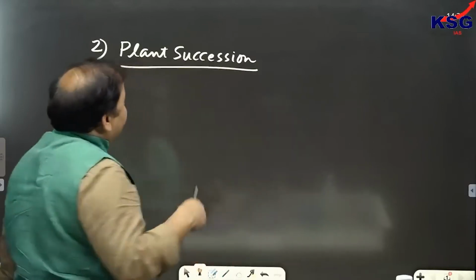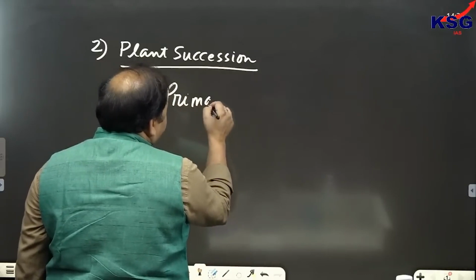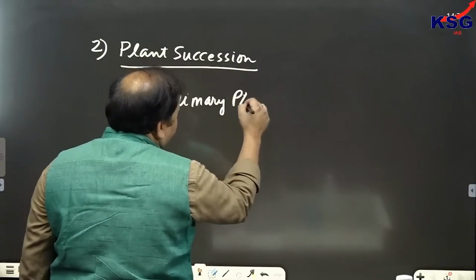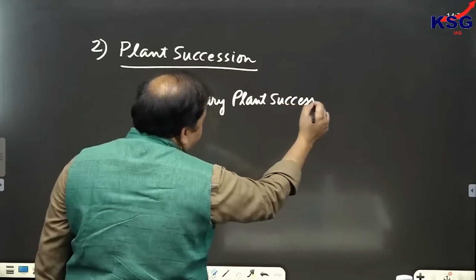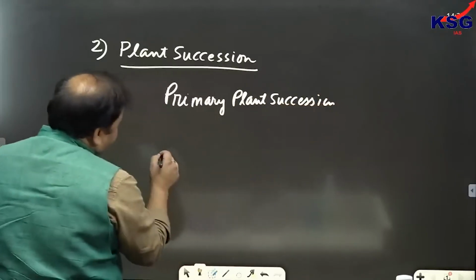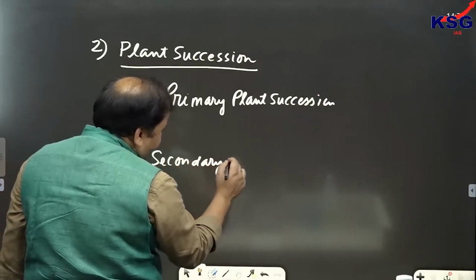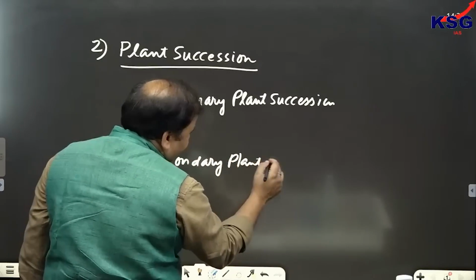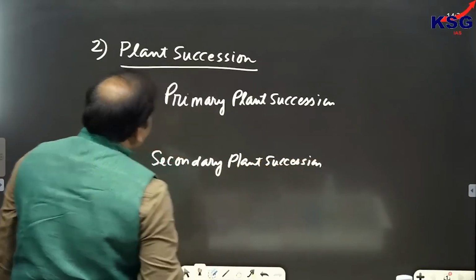First type of plant succession is called what? It is called primary plant succession. And second would be called secondary plant succession. So first is primary plant succession and second is secondary plant succession.